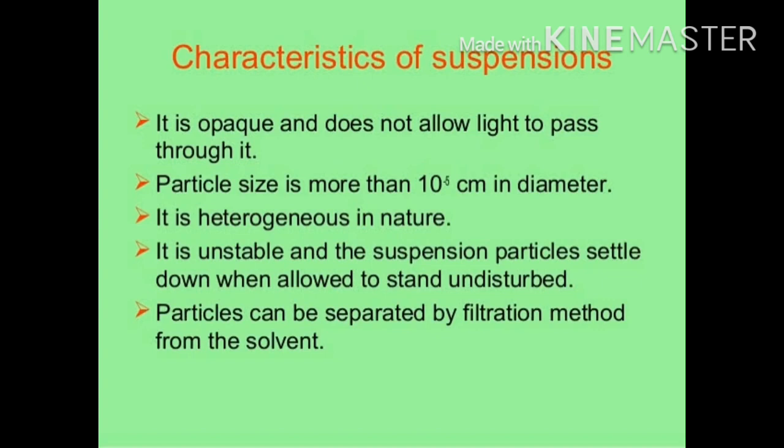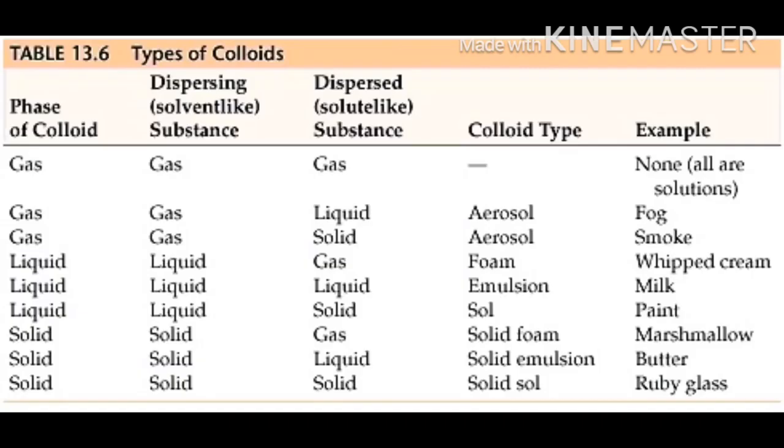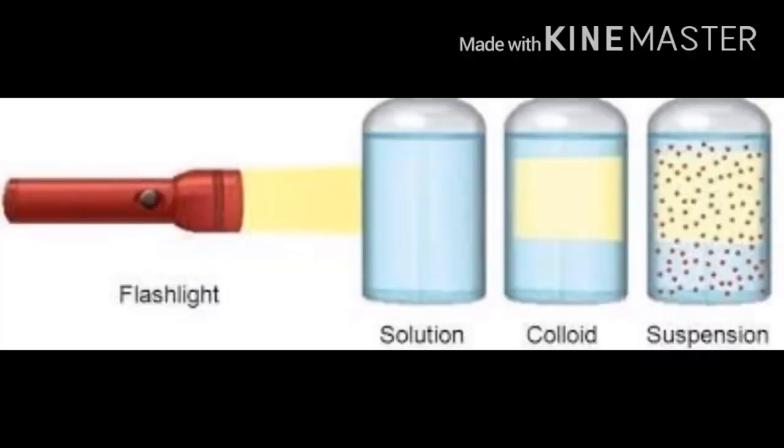The particles of a suspension do not pass through the pores of a filter paper. Hence, suspended particles can be separated by filtration. The particles of suspension scatter a beam of light passing through it and make its path visible. The solute particles settle down when a suspension is left undisturbed, that is, a suspension is unstable. When particles settle down, the suspension breaks and it does not scatter light anymore. The scattering of light is called Tyndall effect.